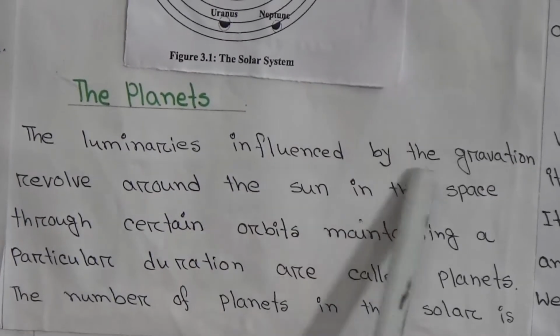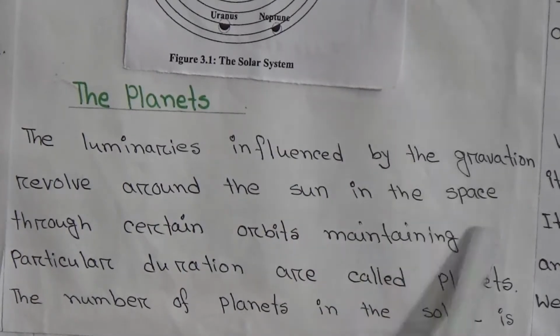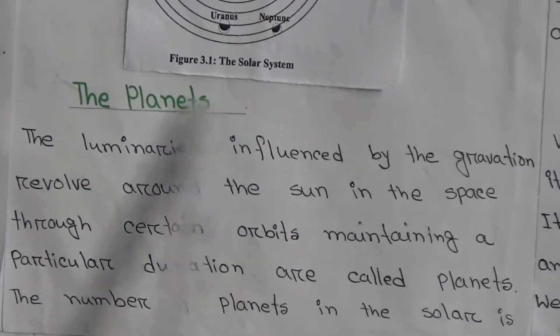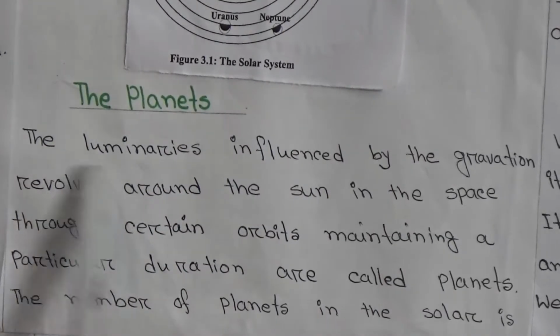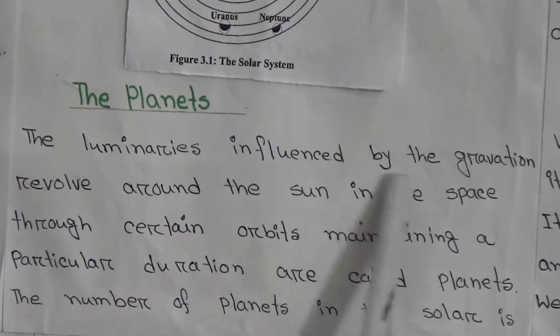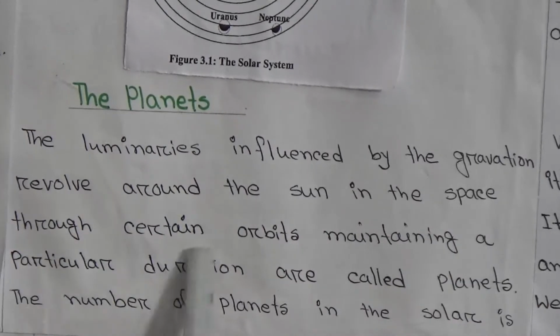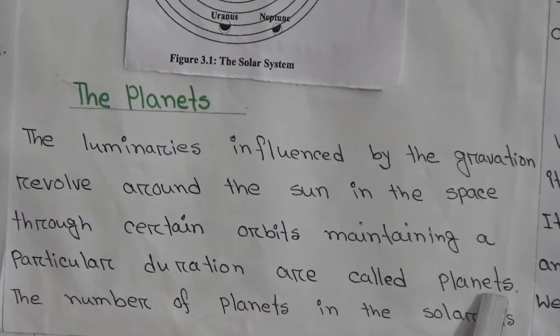The luminaries influenced by gravitation that revolve around the sun in space through certain orbits, maintaining a particular duration, are called planets. So this is the definition of planets. What is called planets? The luminaries influenced by their gravitation revolve around the sun in space through certain orbits maintaining a particular duration are called planets. So this is very important for you, dear students.